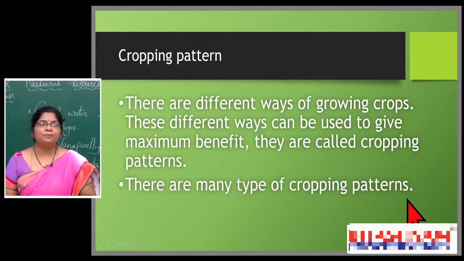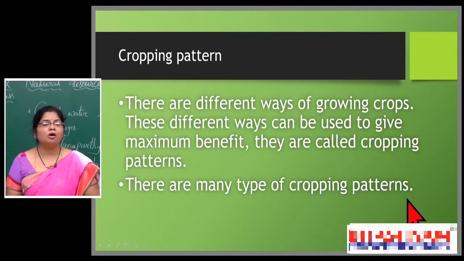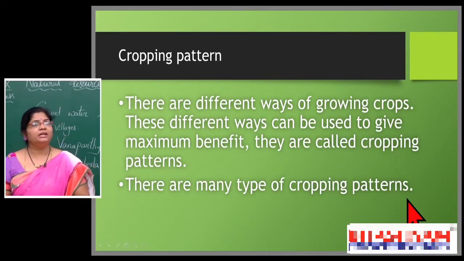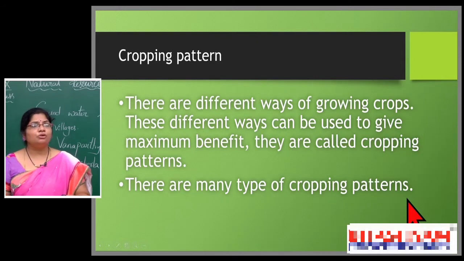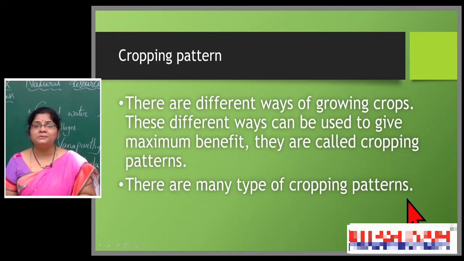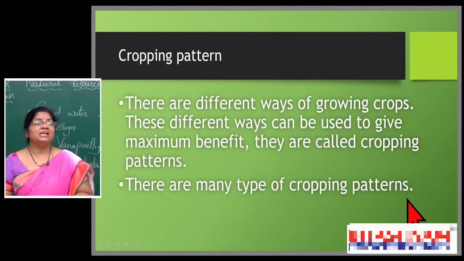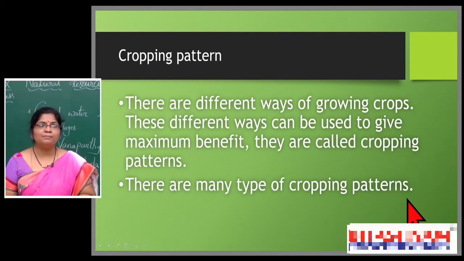So how is it possible? What is meant by cropping pattern? We are able to divide the cropping pattern into several types. Here the cropping pattern, in the sense, means there are different ways of growing crops. So the farmer will grow the crops in different ways. These different ways can be used to give maximum benefit.